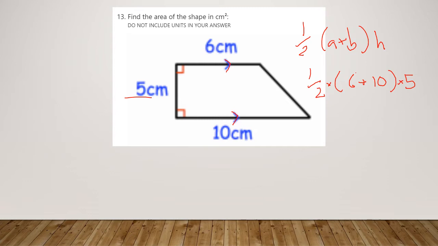So then run it as a BIDMAS question. So 6 plus 10 is 16. Half of that is 8, and times it by 5 gets us 40. Once again, strictly speaking, it should be 40 centimetres squared, but we did say don't include the units just because of the problems with formatting on the online form that you had to fill in.